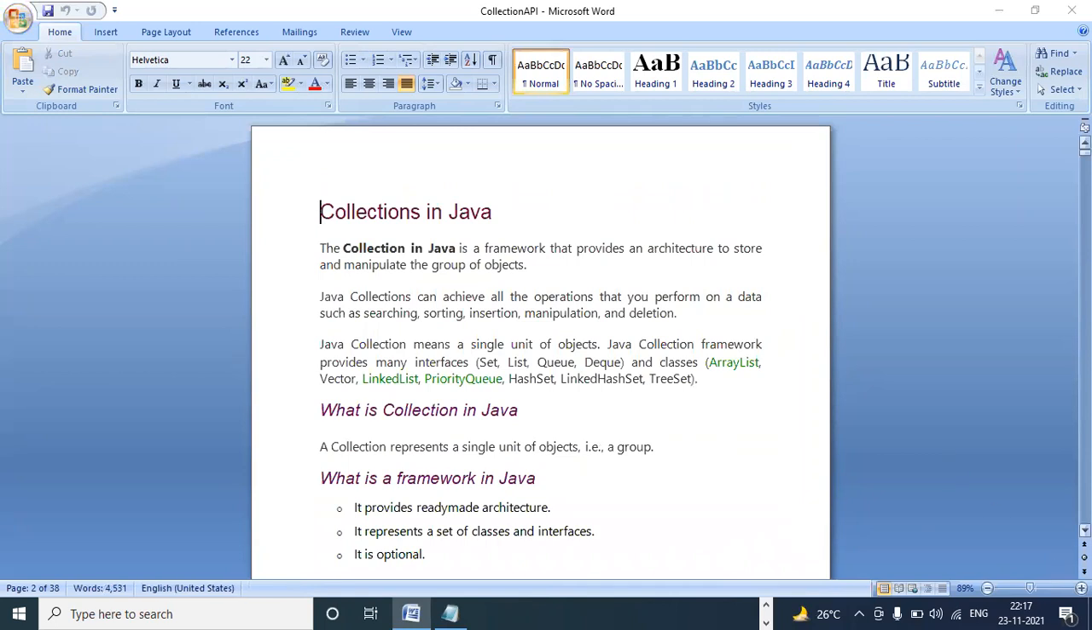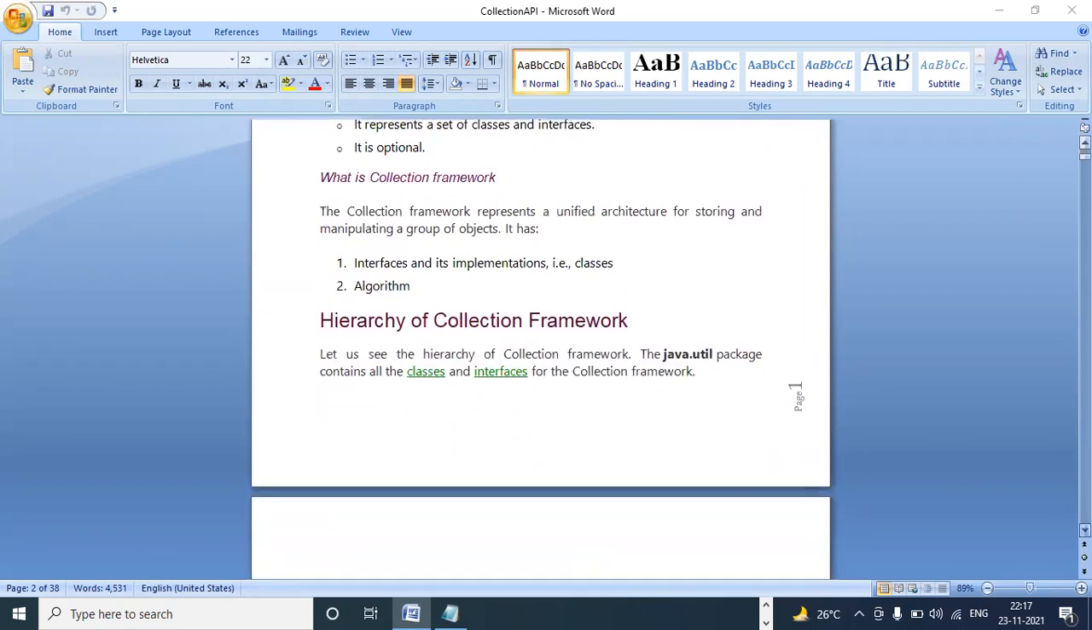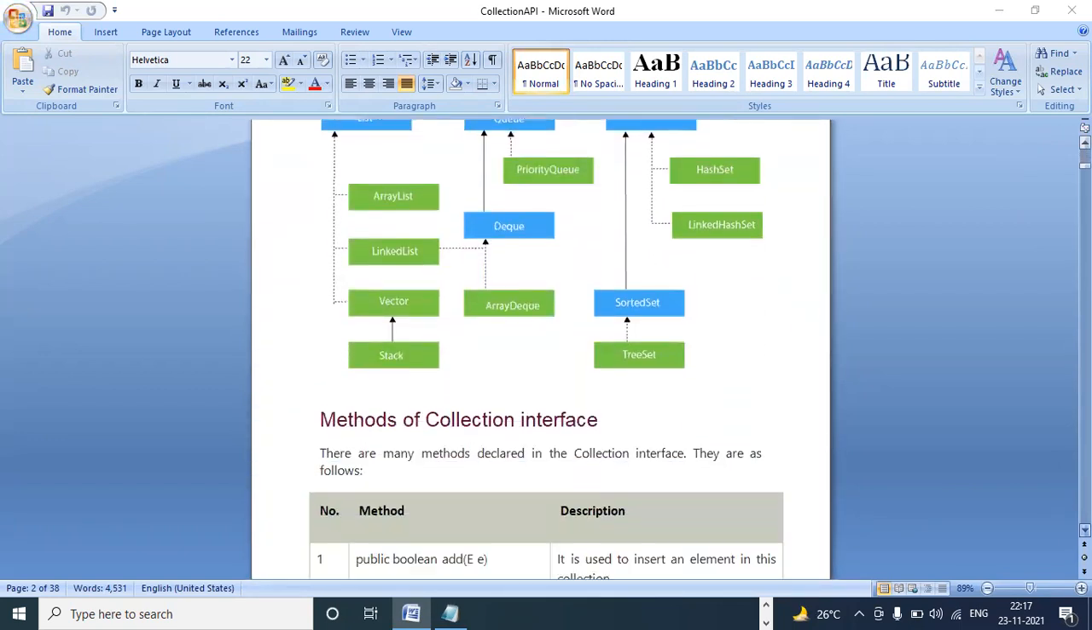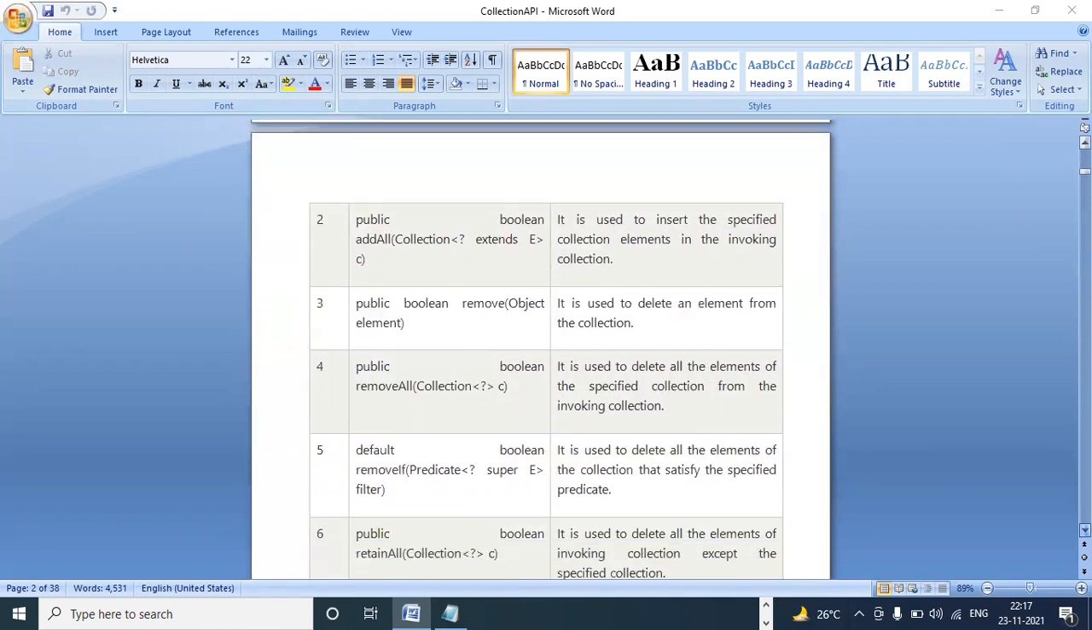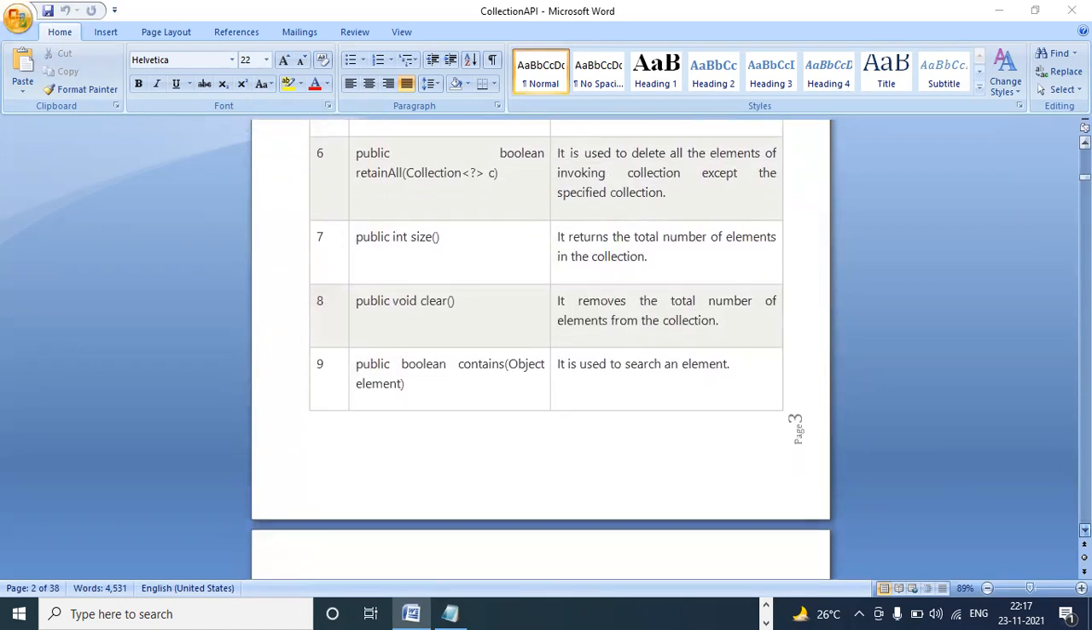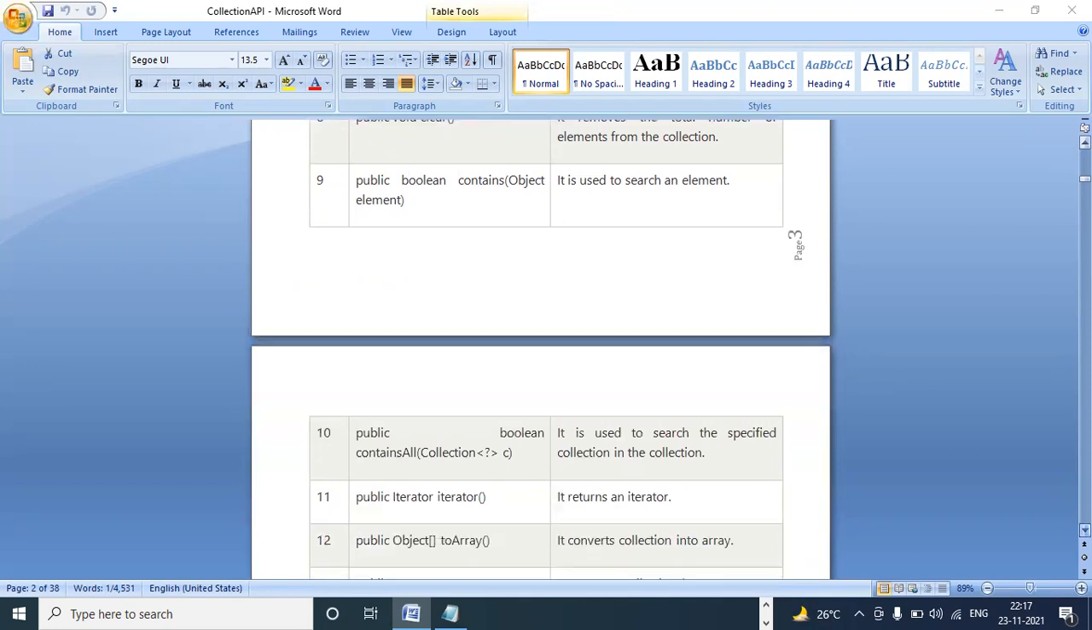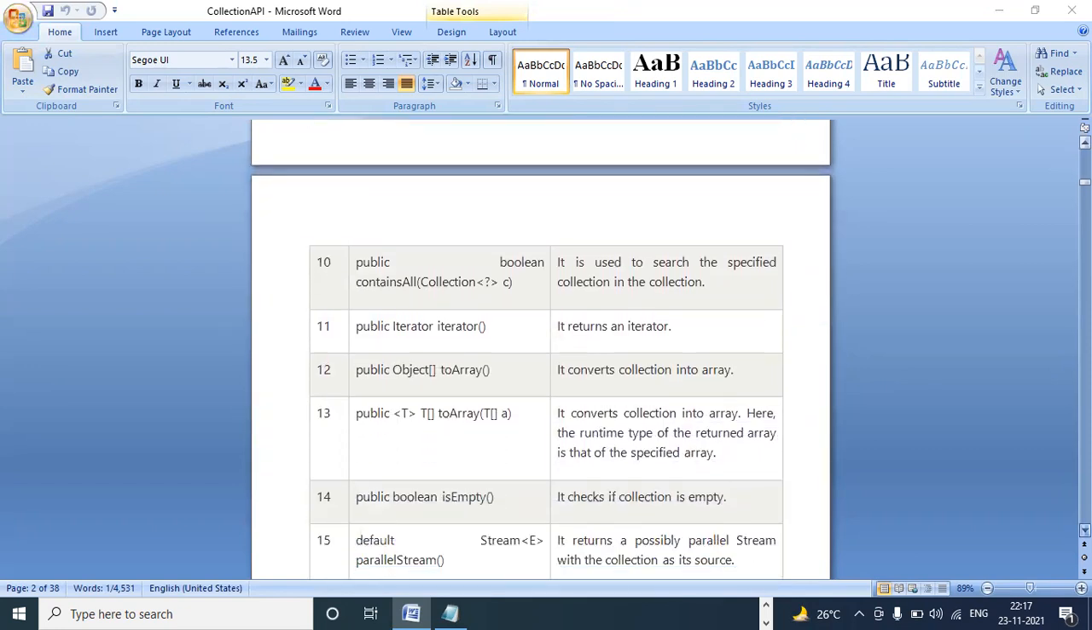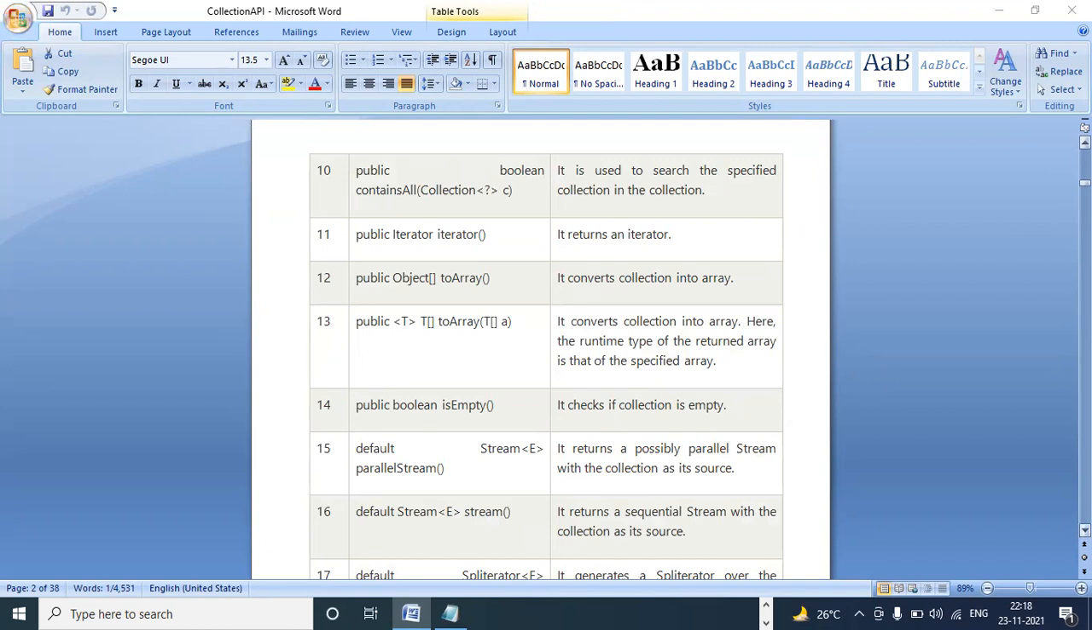Size: we already know size is nothing but how many elements are present in the collection. In the ArrayList interface, size returns an int value. Clear removes the total number of elements from the collection. If you want to remove all the elements, you use clear. If you want to remove a specific element, you use remove. Contains checks whether the collection contains an element or not. Iterator is nothing but reading all the elements. It returns the iterator. I will explain the example.